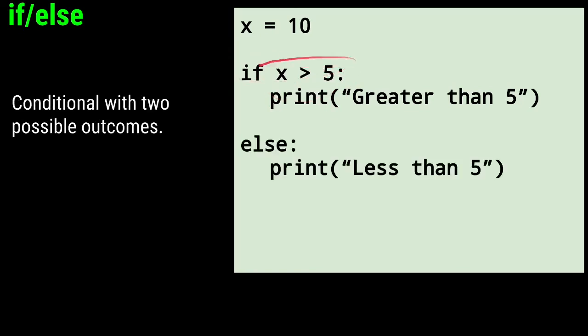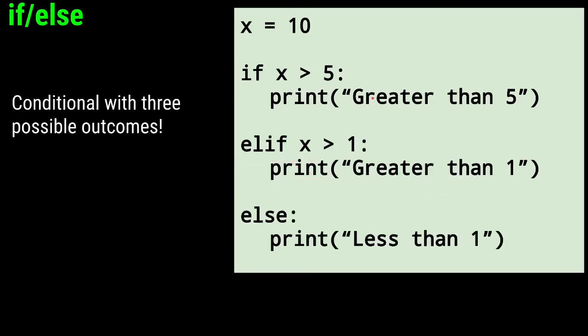If it fails this, if x is not greater than 5, then, or else, print less than 5. So if this is true, it does this, and it never gets here. But if this is false, it says if x is greater than 5, nope, that's not true. I'll go to the next option, the next branch in my conditions: else print less than 5.